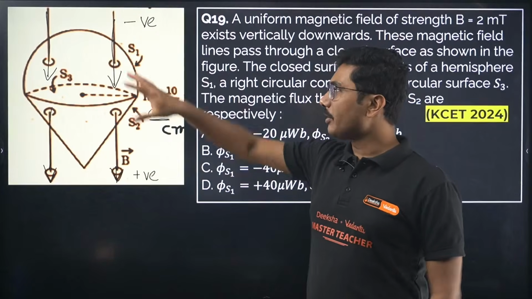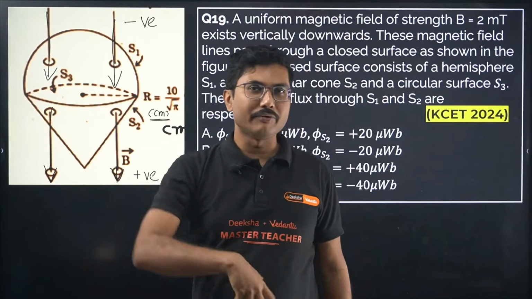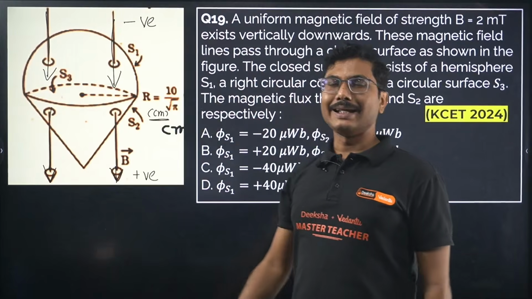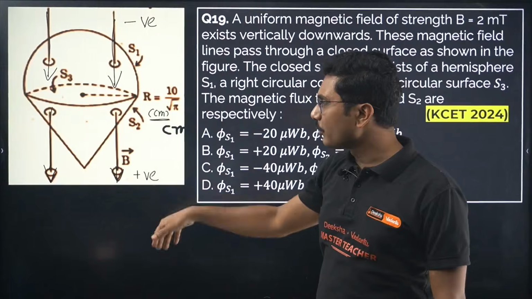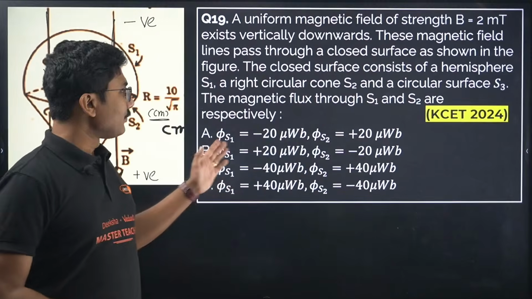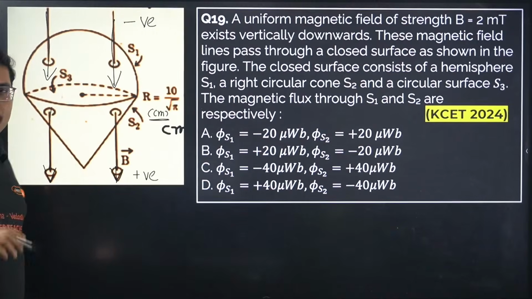Okay, because similarly the concept of flux is coming from electric field and then continuing to magnetic field. Similarly, if the flux is incoming, then it is basically negative. If it is outgoing, it is positive. Okay, so that is why if you see, both values are same. So incoming flux should be equal to outgoing flux.